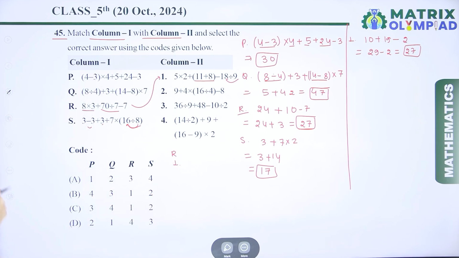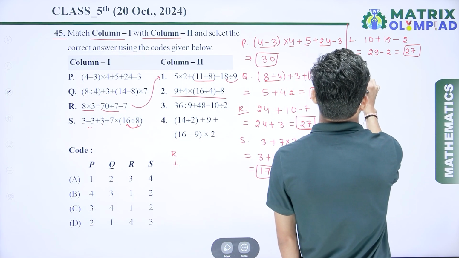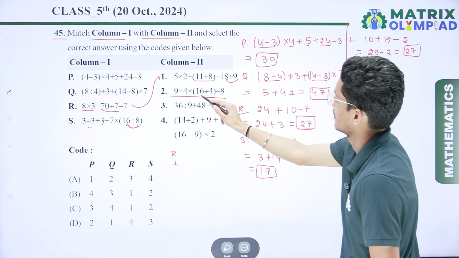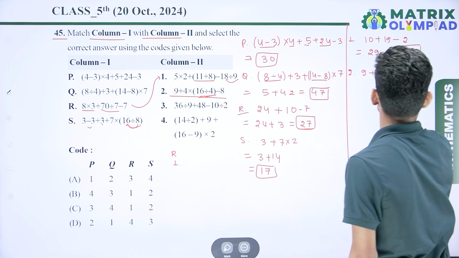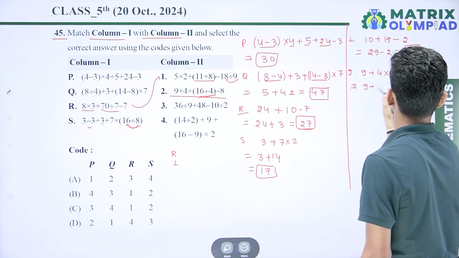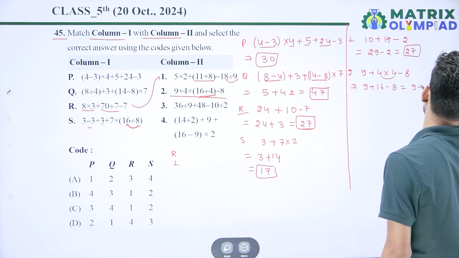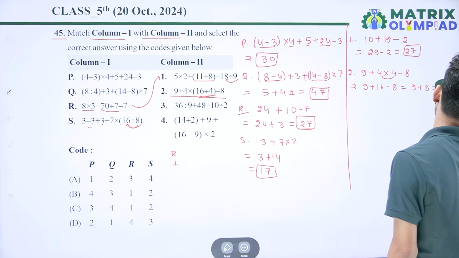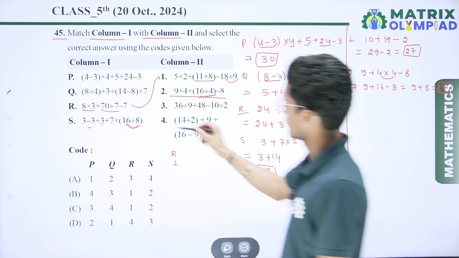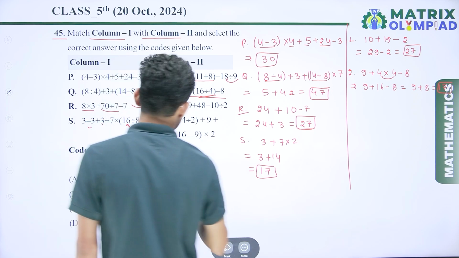Okay. Now if I talk about the next one, that is 9 plus 4 multiplied by 16 divided by 4, that is 4, minus 8. So here 9 plus 4 fours are 16 minus 8. So here I get 9 plus 8. So 9 plus 8, that is 17. So check where is 17. S is connected to the second one. So I can say that S is connected to the second one.